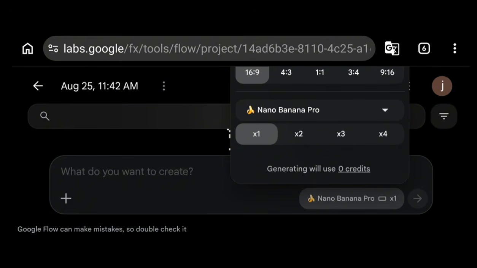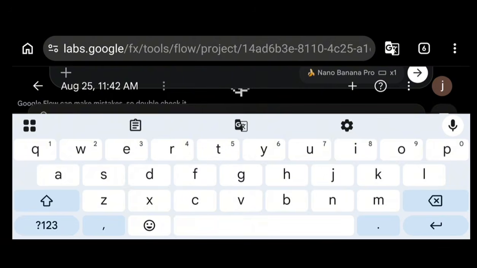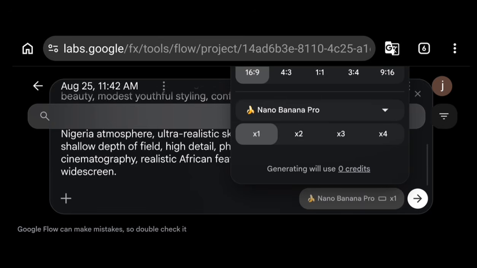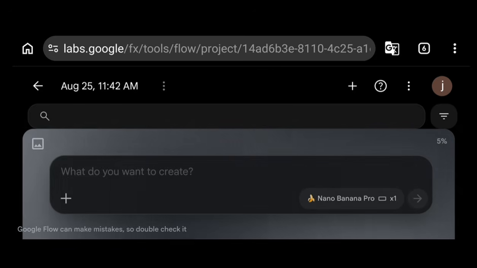Click on where it's asking you what do you want to create, and paste the prompt for Edna. The aspect ratio must be 16 by 9. Please, I didn't talk about that part. Look at it, either 9:16 or 16 by 9. So leave it in 16 by 9 and then click on send. While it's generating, I'll head back to ChatGPT to copy for Lily and also paste it right here. You can generate multiple images at once. This is Flow AI, guys.